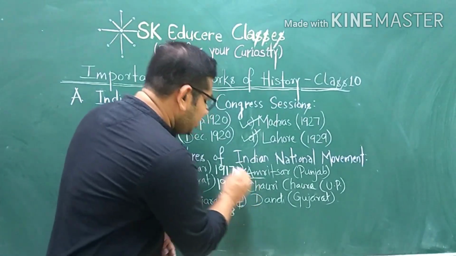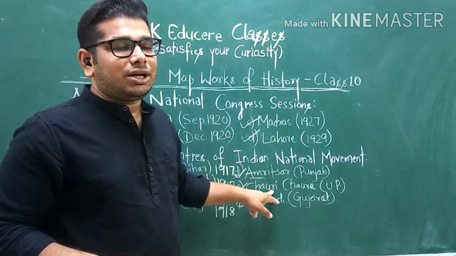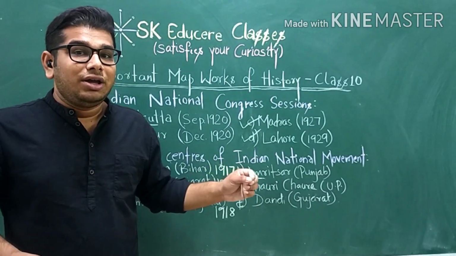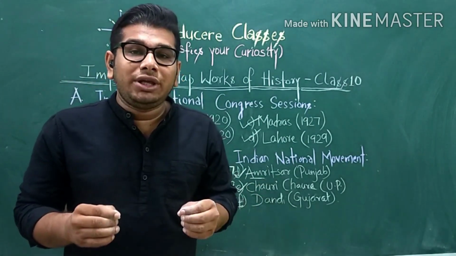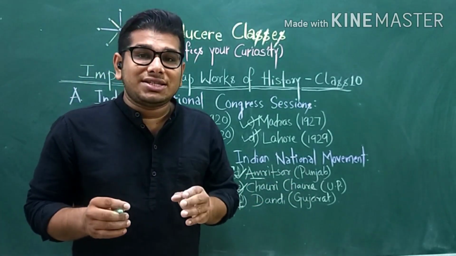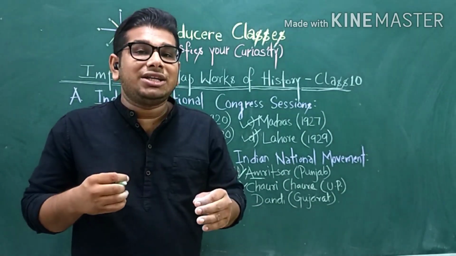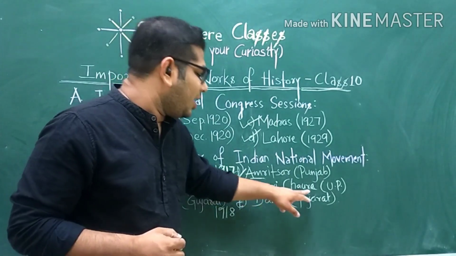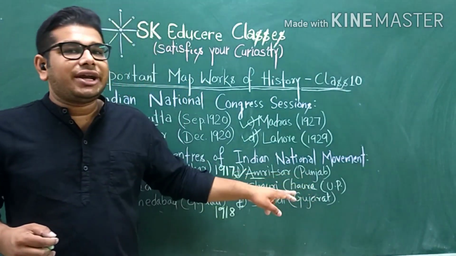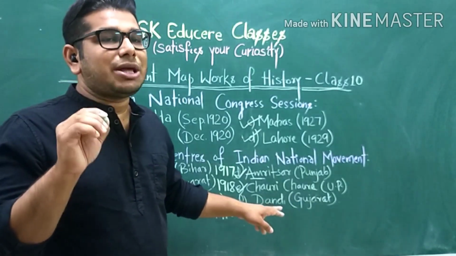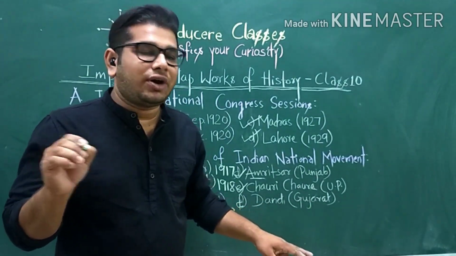Next, the Chauri Chaura incident. It was an important center as after the Chauri Chaura incident, Gandhiji withdrew the non-cooperation movement, as this incident was based on violence, which was against Gandhiji's principle of non-violence. Chauri Chaura was located in Uttar Pradesh, so you have to point to Uttar Pradesh if the question asks to locate Chauri Chaura.